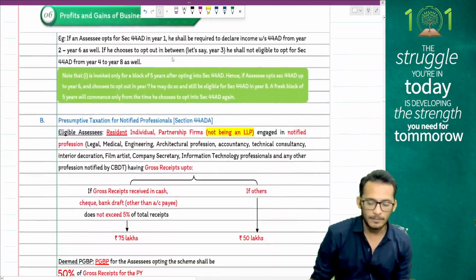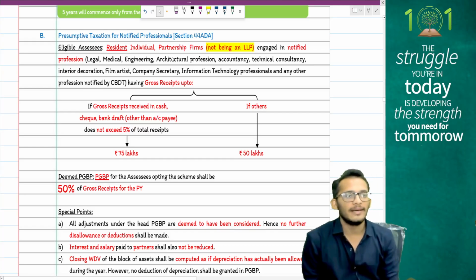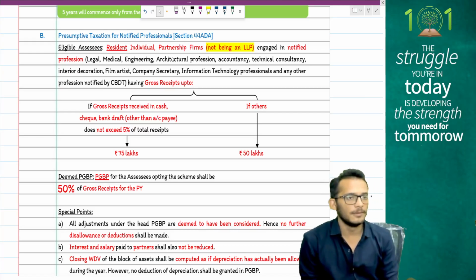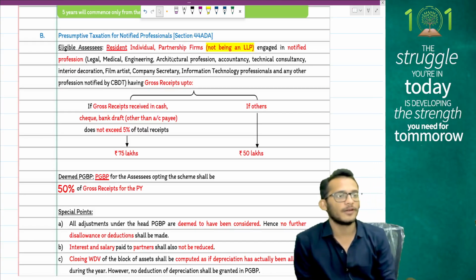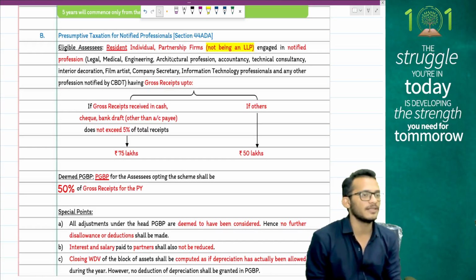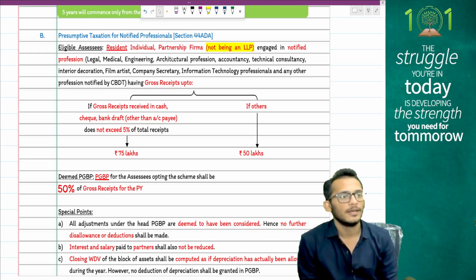If you are going for profession, people, the limit is 50 lakhs, and 75 lakhs if the receipt in other than permissible modes is up to 5%. You will have to offer at least 50% of your gross receipts. PGBP adjustments are taken care of. Due date of return filing becomes 31st July. Advance tax becomes last quarter. No other adjustments to be made.